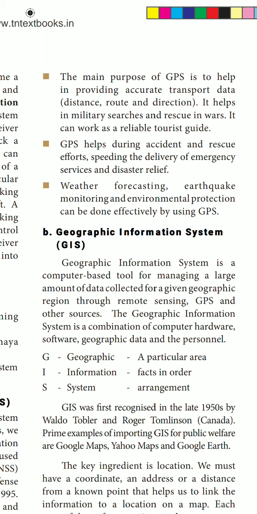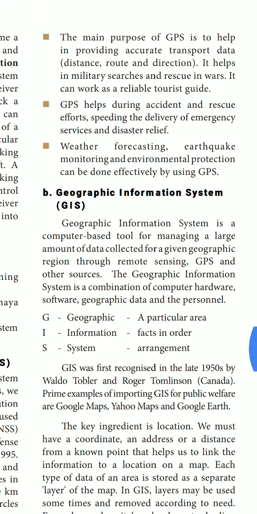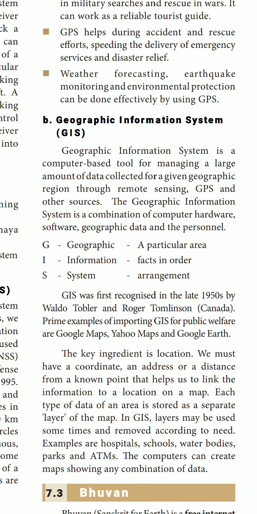Next one is the GIS. What is the full form of GIS? That is Geographic Information System. What do you know about this Geographic Information System?